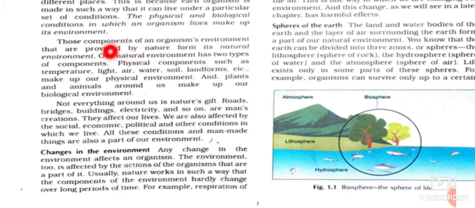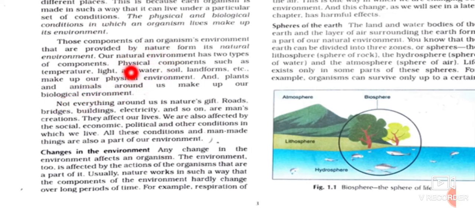Yes. So here first of all, we can also say that those components of the organism that are provided by nature, they are forming our natural environment. And our natural environment has two types of components, physical and biological. That is why we can say that our surroundings are composed of two categories, natural and man-made things. If we talk about the natural environment, it has two types of components, which include the physical environment and the biological environment.